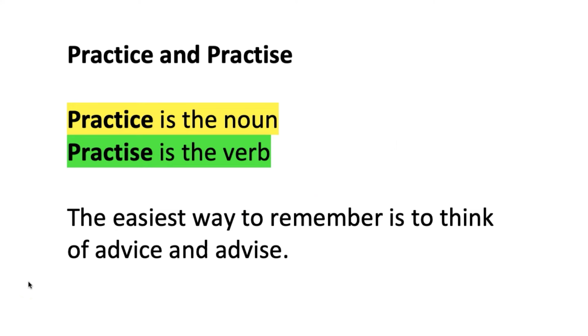Here is one that a surprising number of the population get wrong. Even teachers, check your reports if you want to see what I mean. Practice with a C is the noun, whereas practise with the S is the verb. Now, the easiest way to remember this is to think of the words advice, that's the noun because it has the C in it, and advise, that's the verb because it has the S in it. Now, because we pronounce advice and advise differently, these are the go-to ones to think about if you're ever confused about which is the verb and which is the noun.